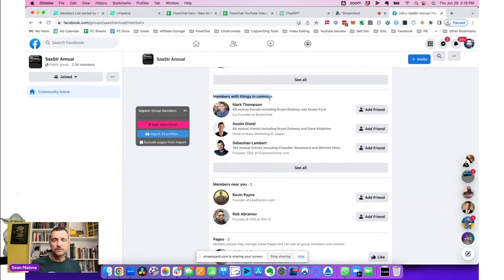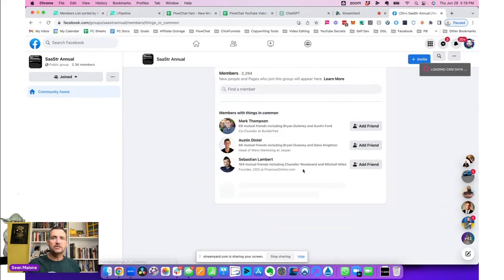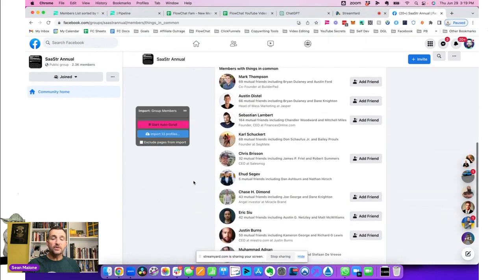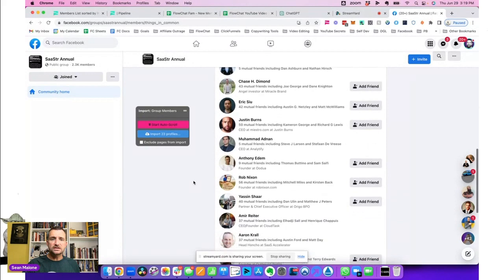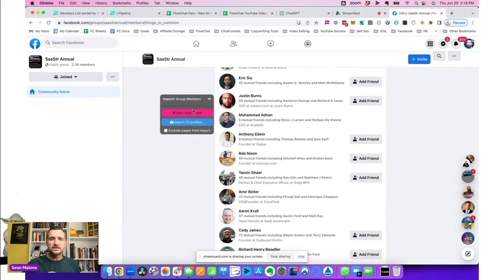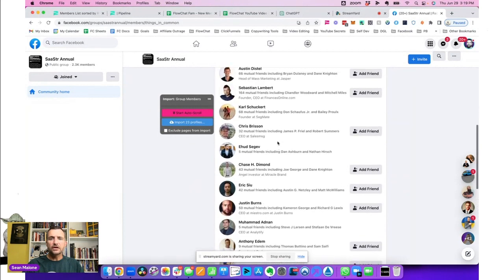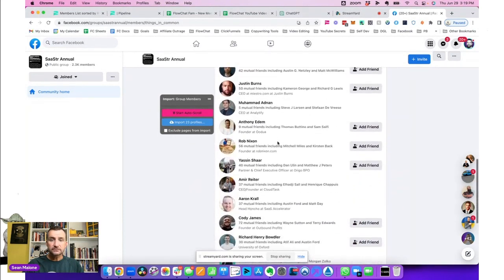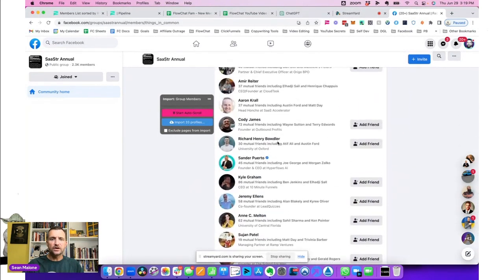It's going to help you deliver messages. It's going to help a lot of things. So the first place you should start is members with things in common. You just click the see all button right there, and this is going to bring up all of these people. Now you can see on the left, as I scroll down, this number increases. These people here are all SaaS founders, my exact target, probably pretty qualified.